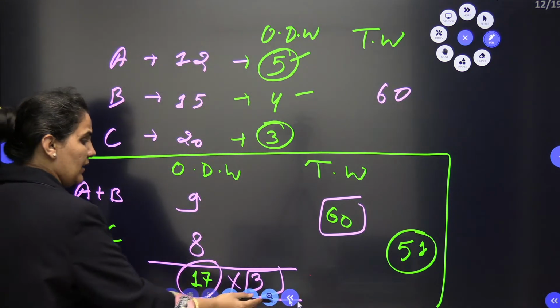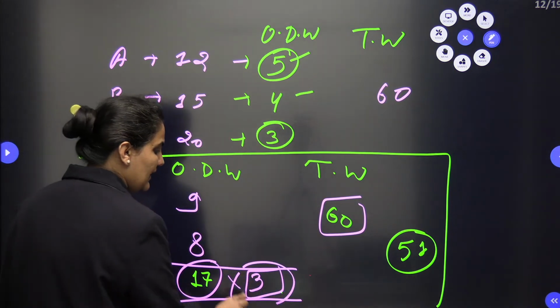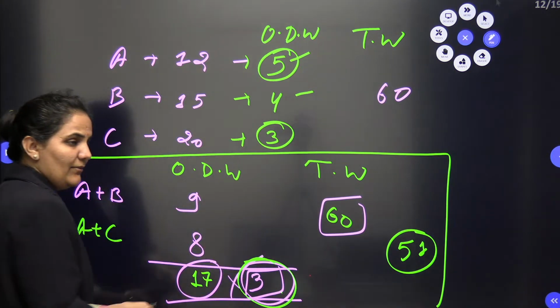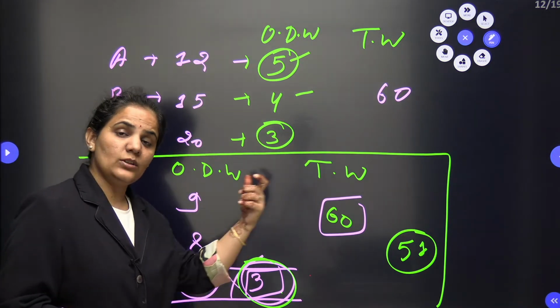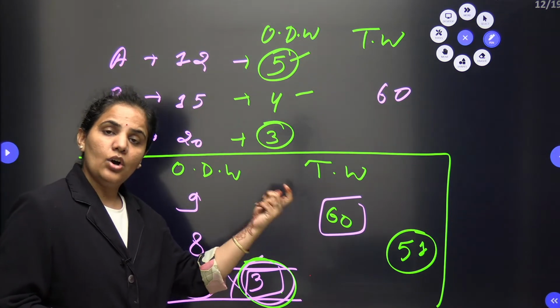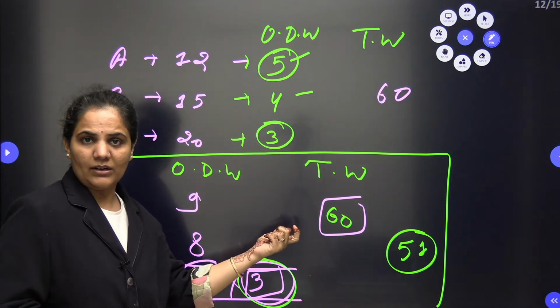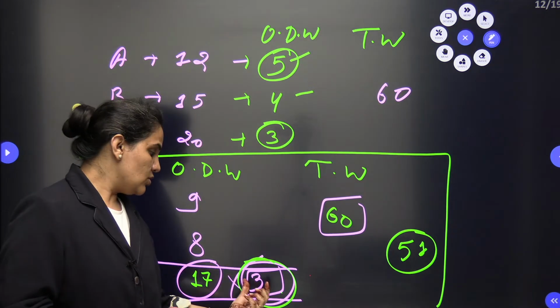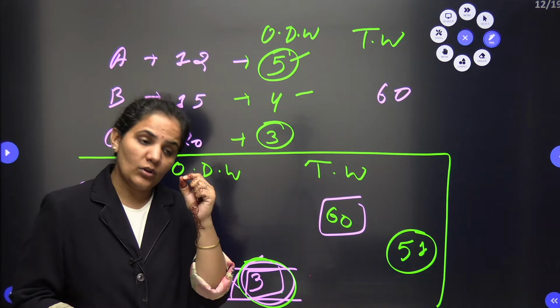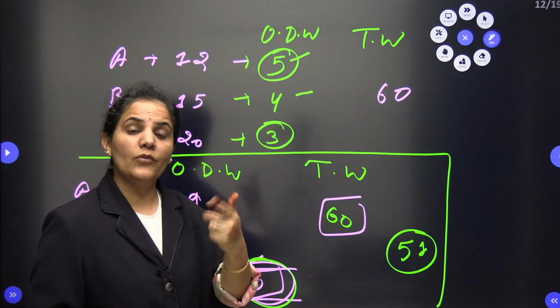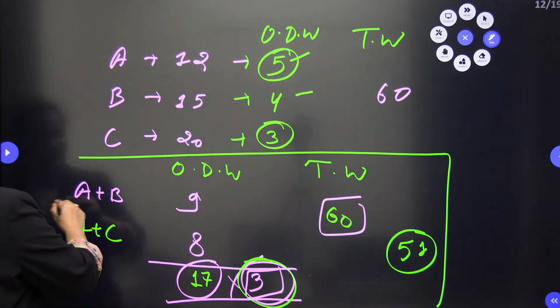Second, as we know very well, when we multiply the total 1 day work with a number, we can get the total work or a number smaller than the total work. So this number I will multiply with the number of alternates. How many alternates am I having?